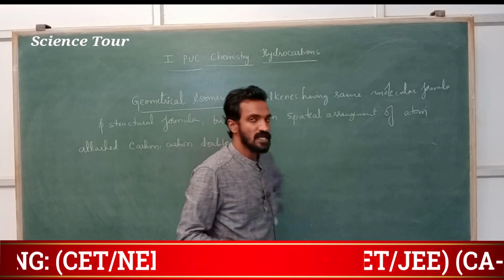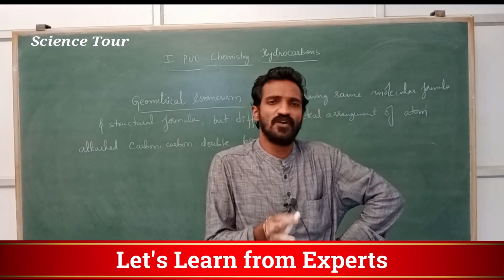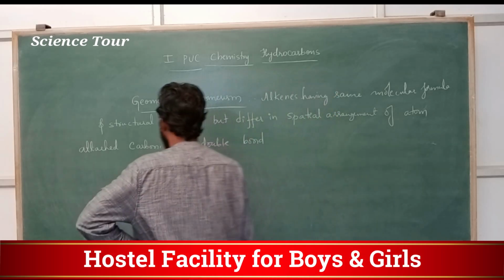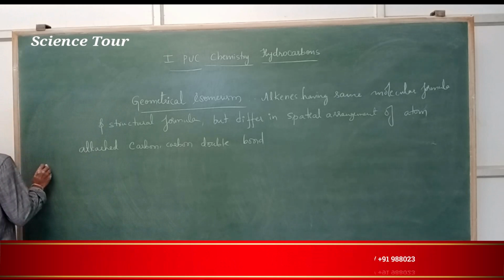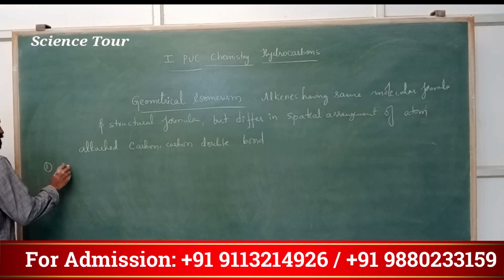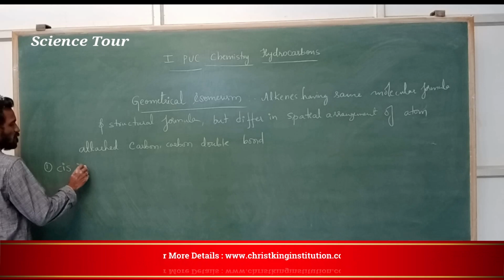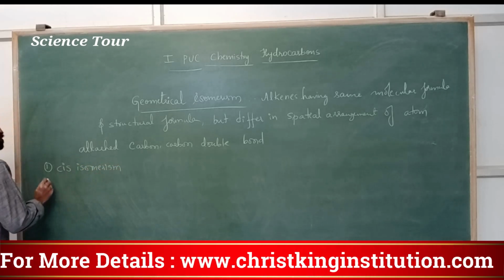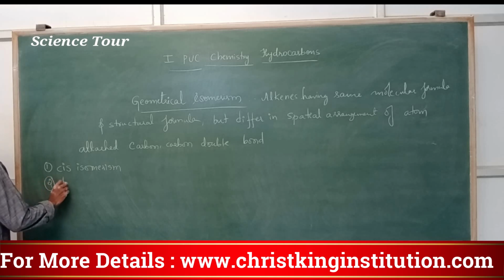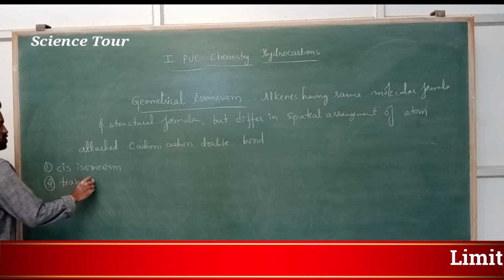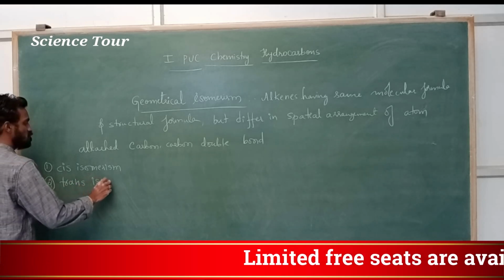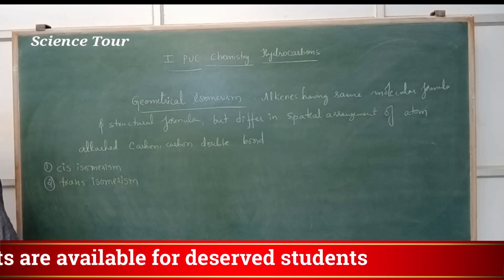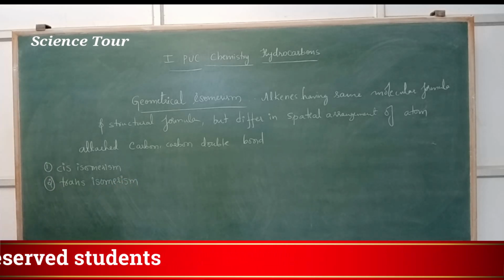My dear students, in this one actually there are two important types of geometrical isomerism. One is cis isomerism, another one is trans isomerism. Cis and trans isomerism.